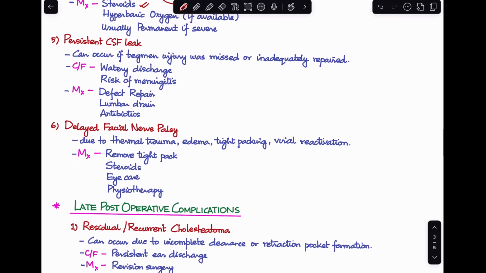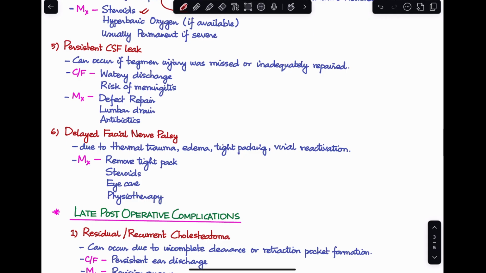Next is persistent CSF leak. We have been talking before that if there is a tegmen injury or the dural plate has been breached, the dura has been exposed, and if there is a leak in the dura, that can lead to the persistent CSF leak. So sometimes you can even end up missing the tegmen injury, or even if you have found the tegmen injury, it has not been adequately repaired. In these cases, we'll find persistent CSF leak.